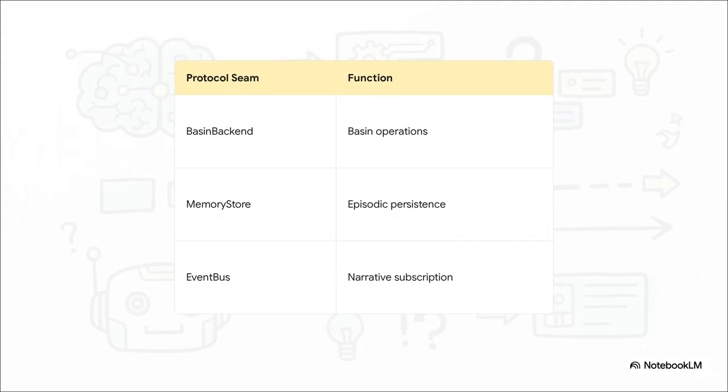Because of that incredibly clean decoupling we just talked about, we were able to review the recent audit and commit 1D3D16E8. We realized the Nemori River algorithm was robust enough to be its own independent entity. So, we've defined 3 strict protocol seams that form the boundary for extracting this into a standalone library, while Myonisys implements the protocols. The library defines the signatures. Base and backend handles the routing, memory store persists the episodes via graffiti, and Event Bus manages the narrative subscriptions.